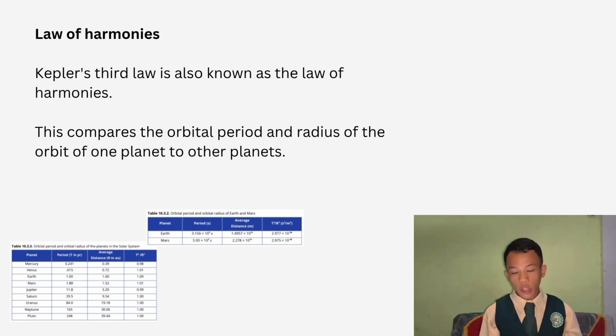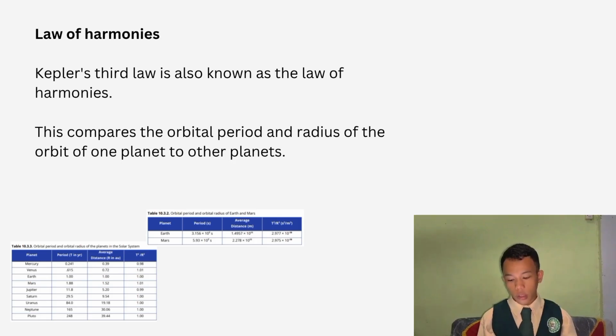Then Mars's period is 1.88 years, or Mars takes about 687 Earth days to complete one orbit. The average distance is 1.52 AU. Mars is 1.5 times farther from the Sun than Earth, about 228 million kilometers away. Then the ratio is 1.01, very close to 1.